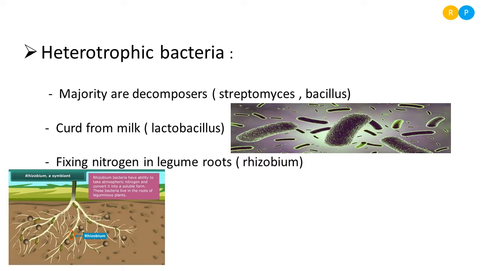So they act on dead and decaying organic matter on the soil. Then one more example of heterotrophic bacteria is Lactobacillus. So lacto is nothing but milk sugar.